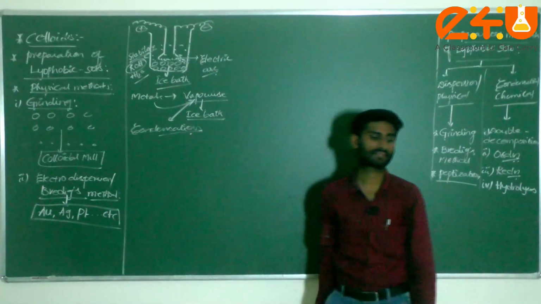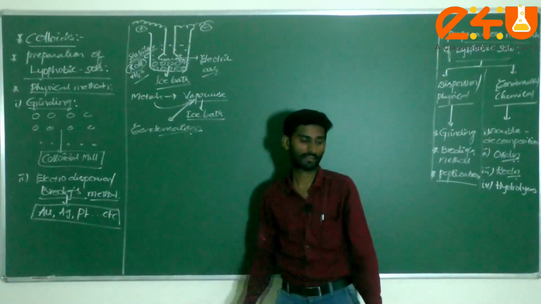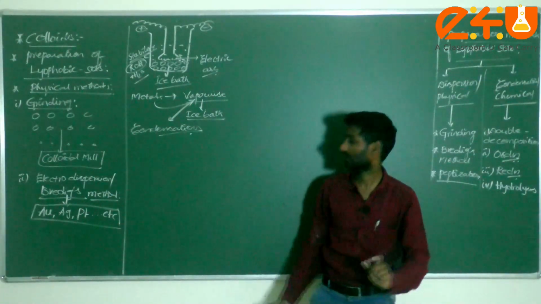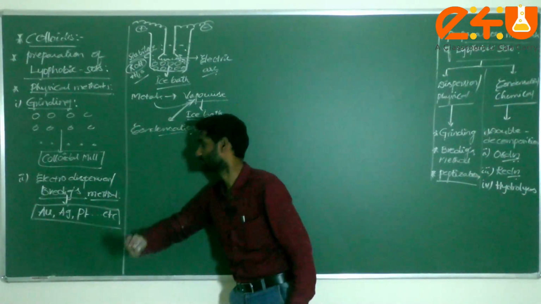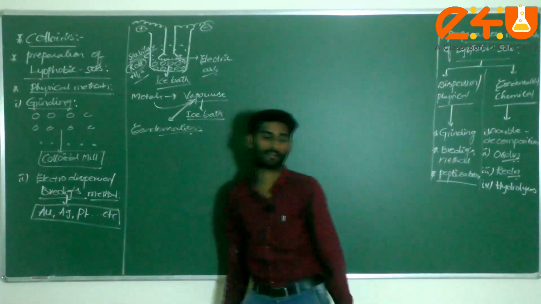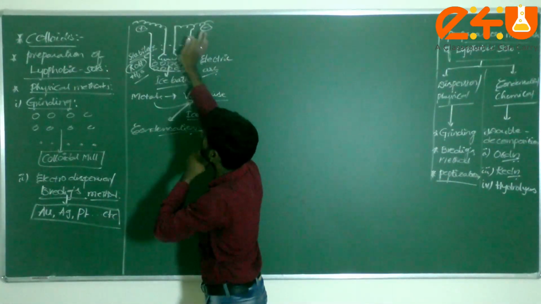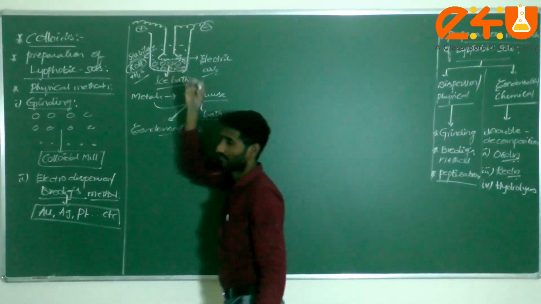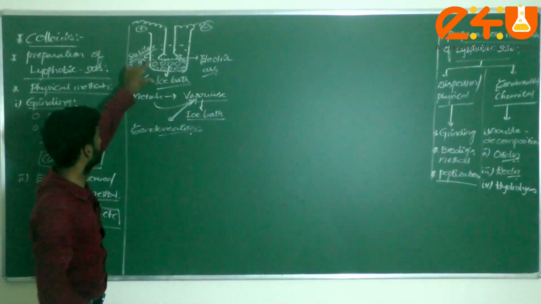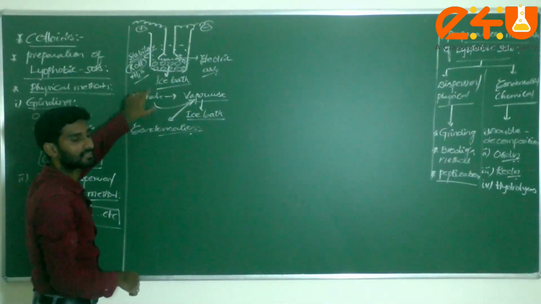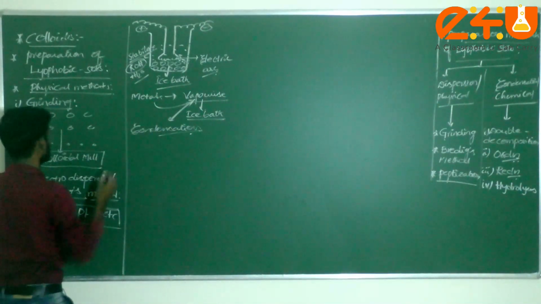For example, we can prepare silver colloidal solution, or platinum or gold. Simply remember an electric arc which is struck between the two electrodes. Next, for what purpose are we using the ice bath? This whole experimental setup comes under Bredig's method.